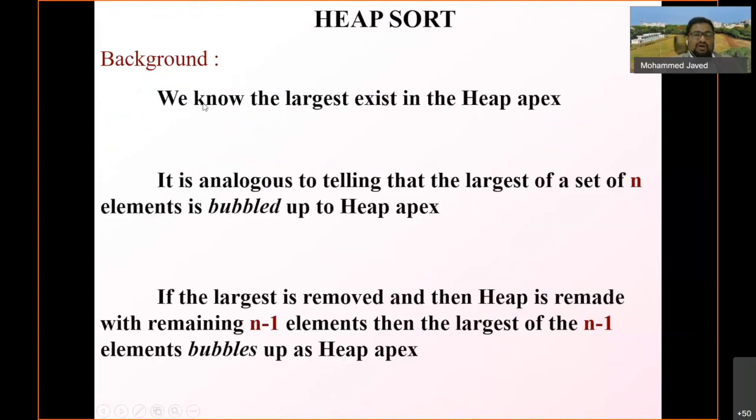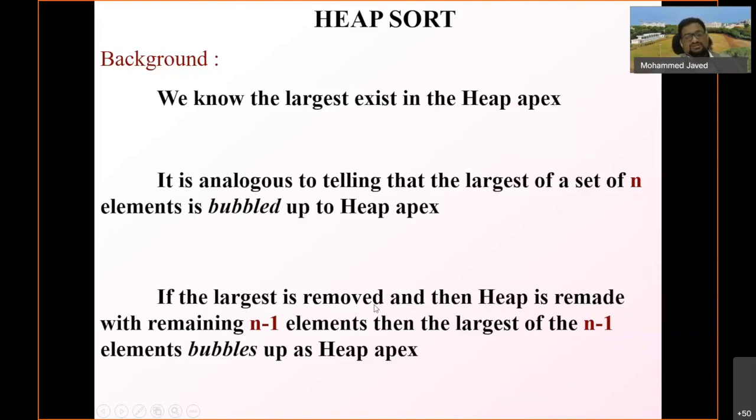And now let us see another application of this heap, which is heap sort. I think heap sort you have already studied in your data structure class, but we'll see some ideas with respect to the heap. So now with the background, we know that the largest element exists in the heap apex. When you have a max heap, the maximum element will be at the top of the heap, that is the heap apex. So it is analogous to saying that the largest of a set of n elements is bubbled up to the heap apex. That is the idea.